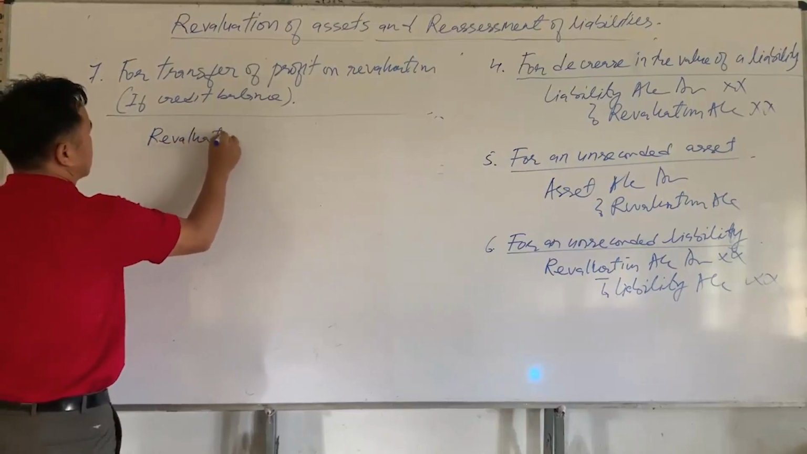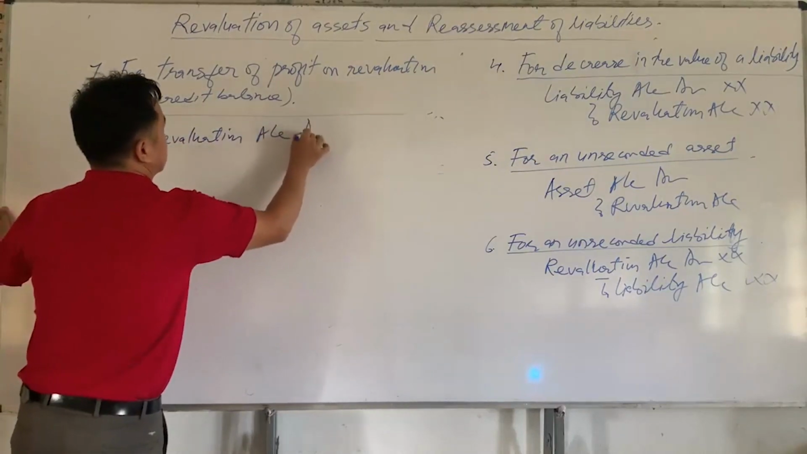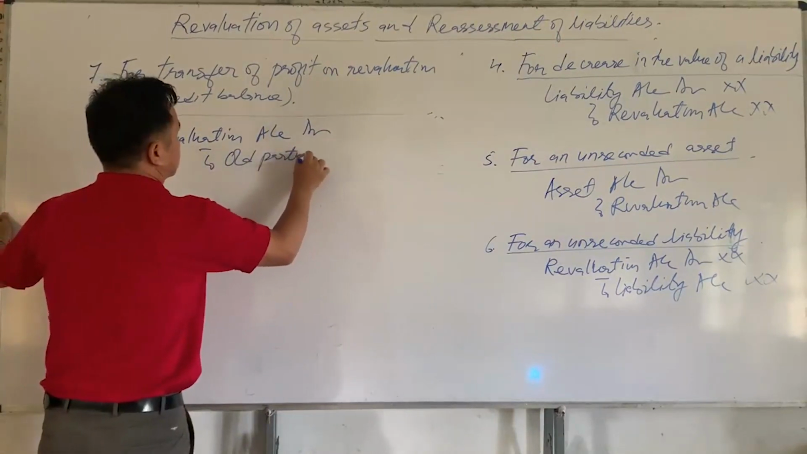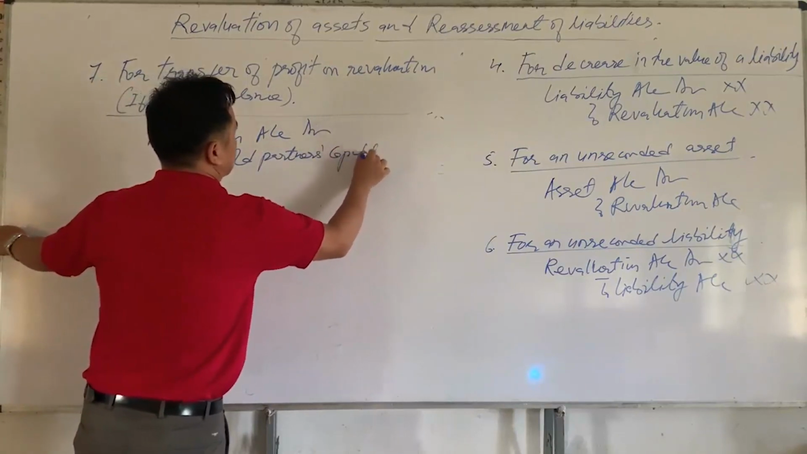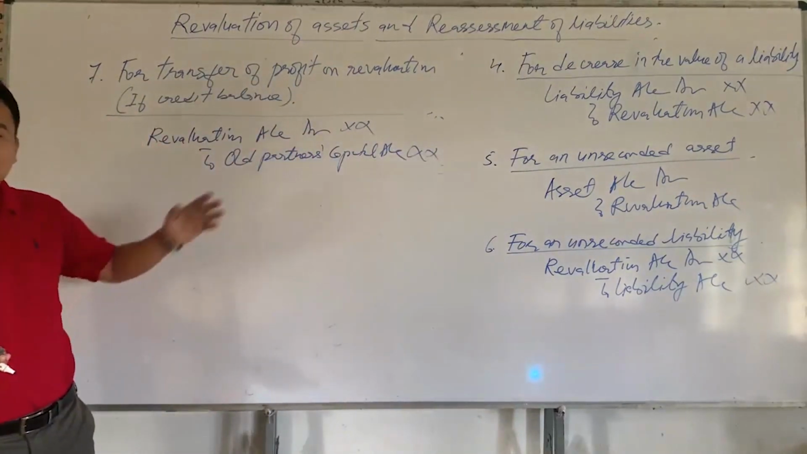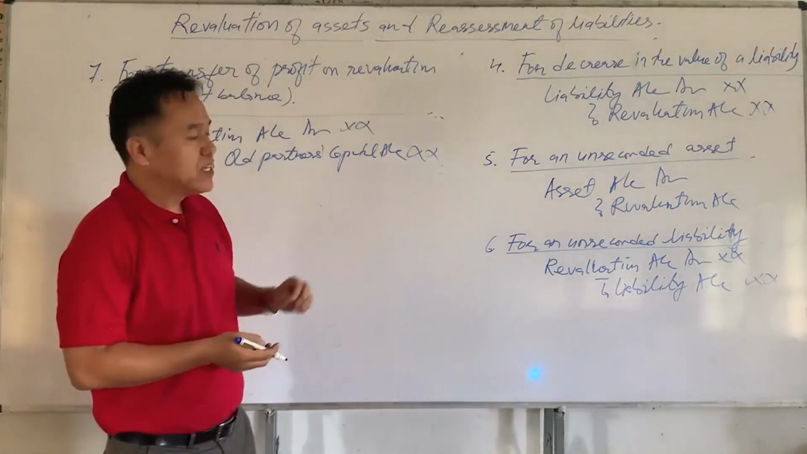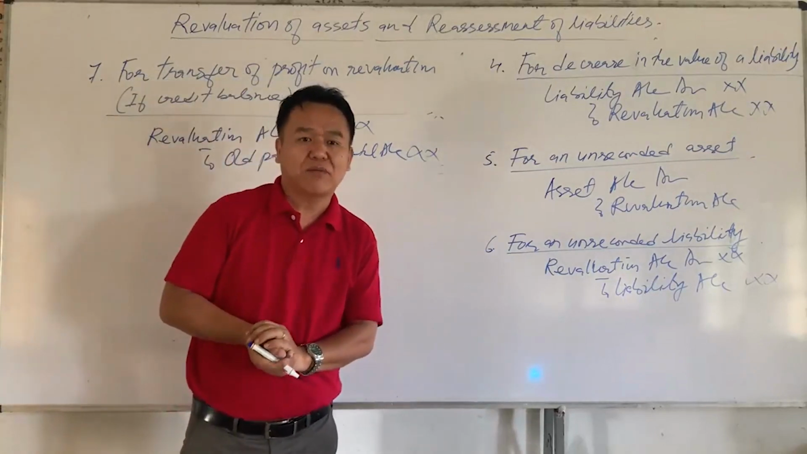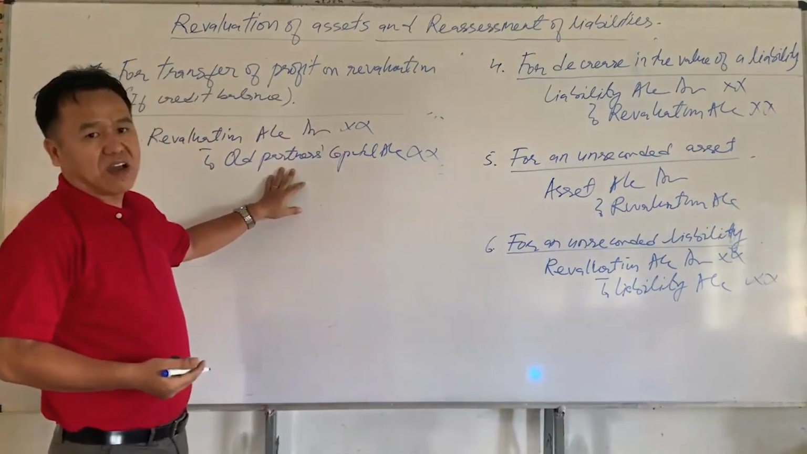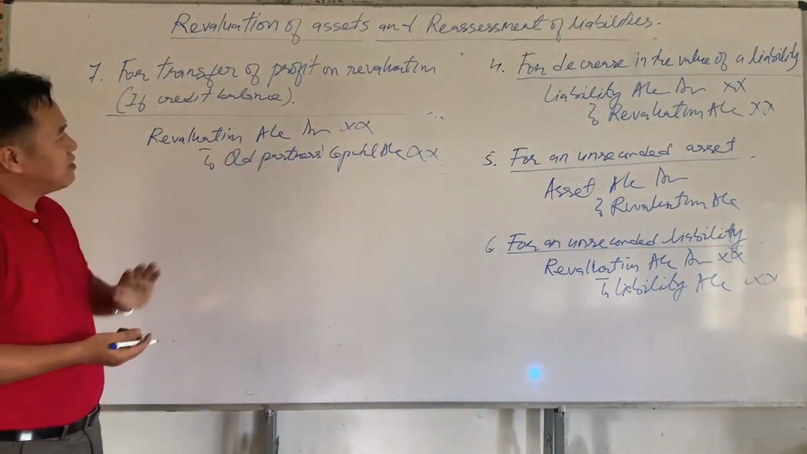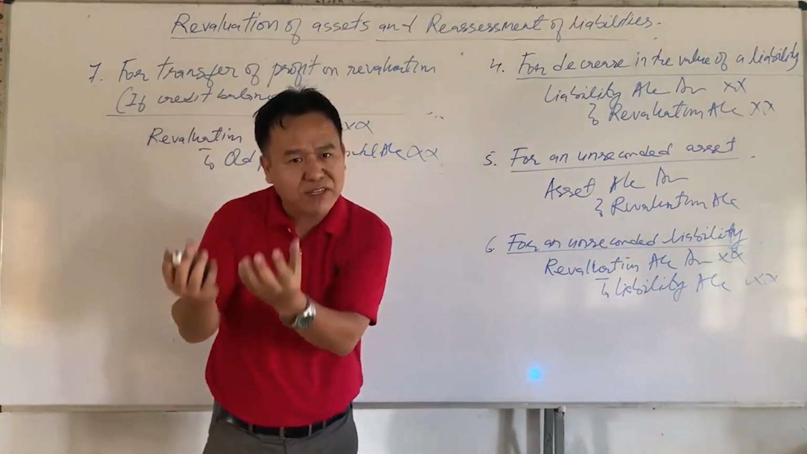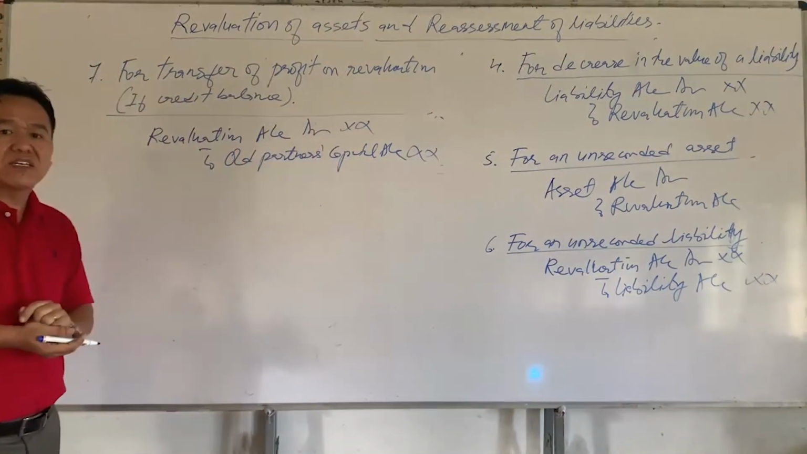Revaluation account Dr to old partners' capital account. Okay, why is all partners' capital account credited here? Because the profit of the firm is transferred to all partners' capital account, thereby their capital will be increased. If their capital increases, their capital should be credited. So why is revaluation account debited here? If profit is transferred to all partners' capital account, profit will be decreased. Therefore, revaluation account should be debited here.